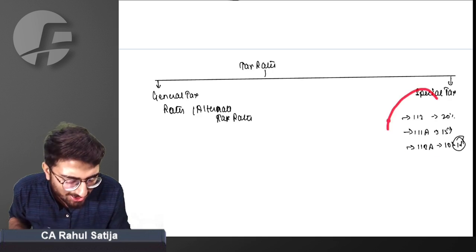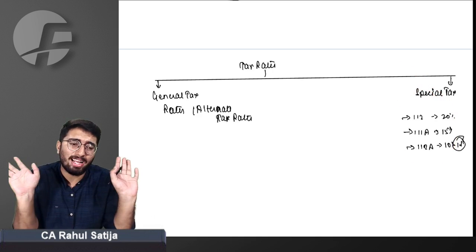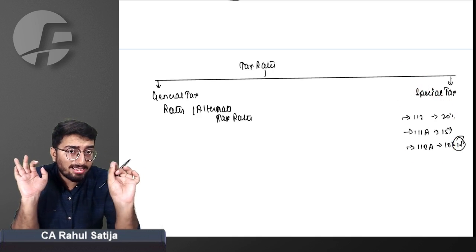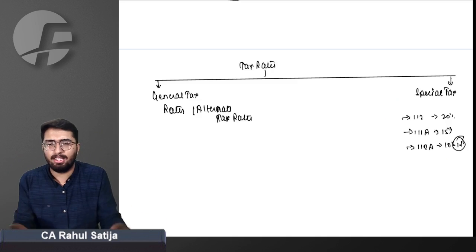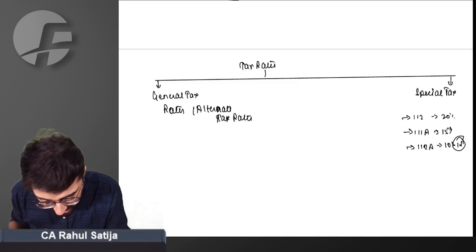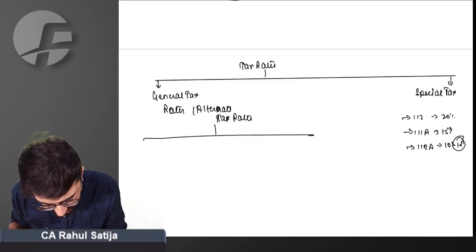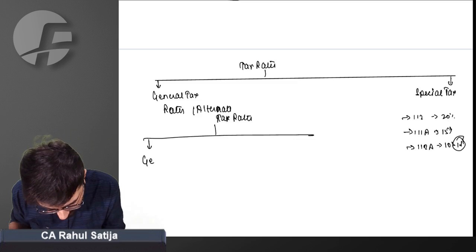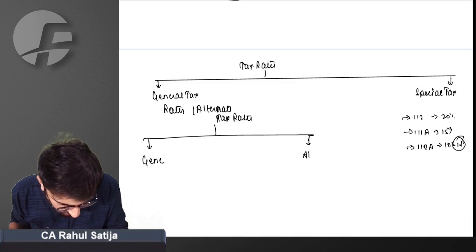These are special tax rates, not normal tax rates. These taxes are imposed on specified income. But what if a person earns general income? For that we have general tax rates. General tax rates have been classified into two cases: general tax rates, and the alternate tax regime.